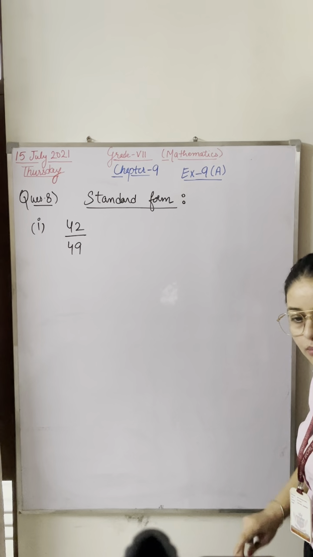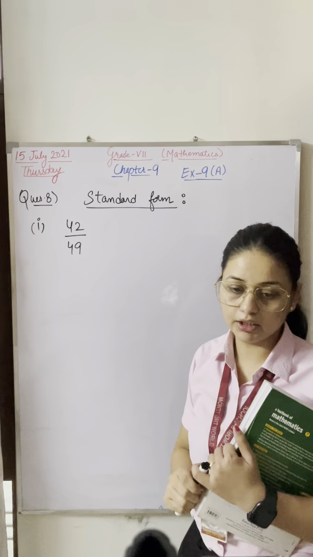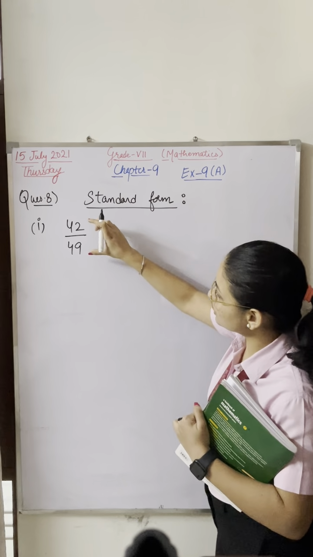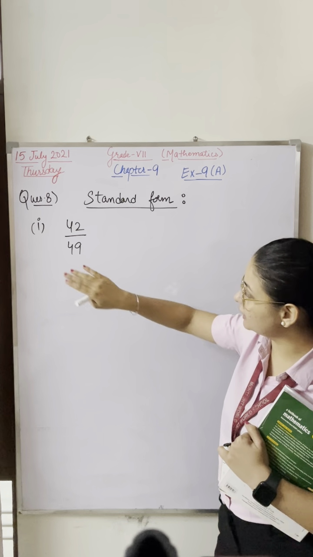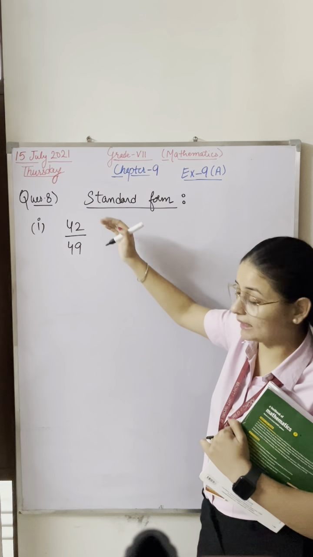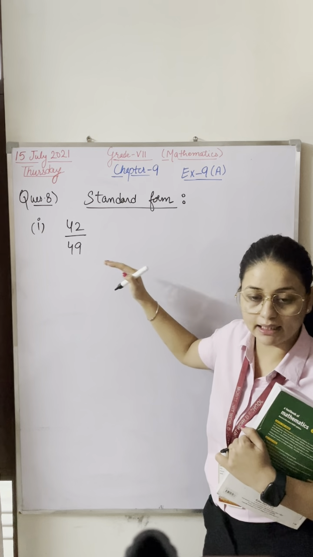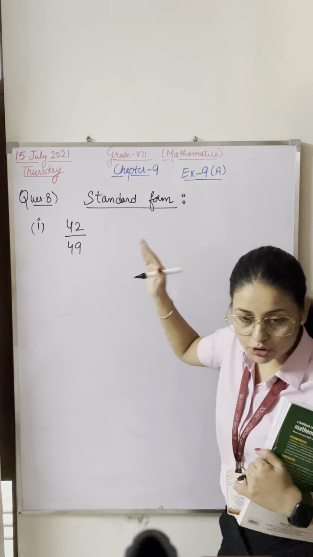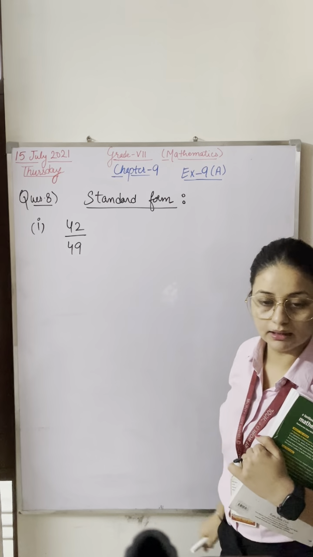Hazel? Almost it's same. Your answer is almost correct. Very good. In the standard form, you have to divide this number with the same table. If it will be cancelled on 6, then you can cancel it. But both should be cancelled on 6 table. Both should be cancelled on 2 table. Both should be cancelled on table 7. Both should be cancelled on table 5. So it will cancel on which table? Both are going on which table?